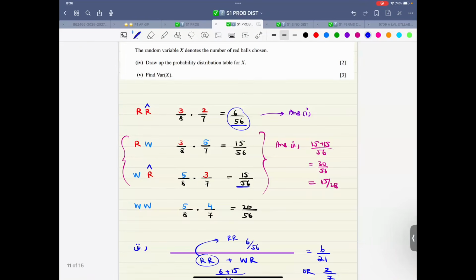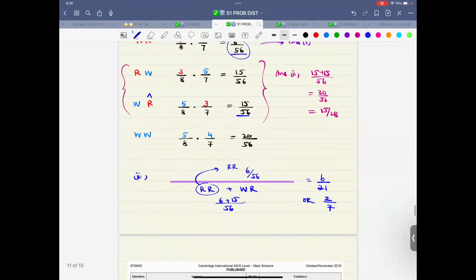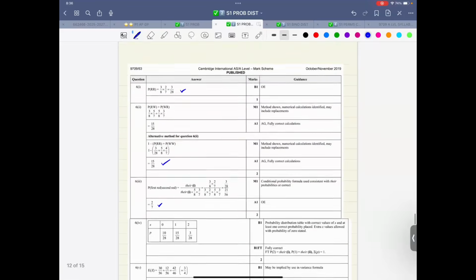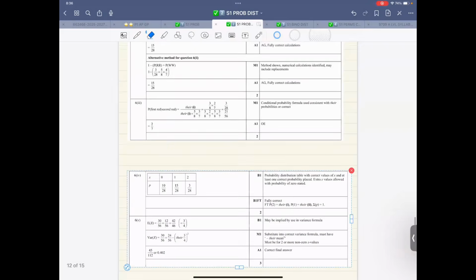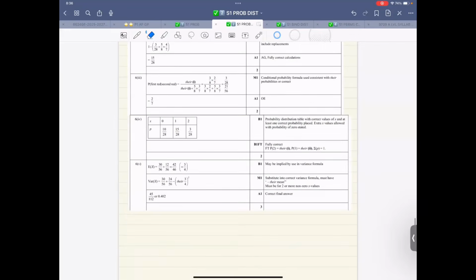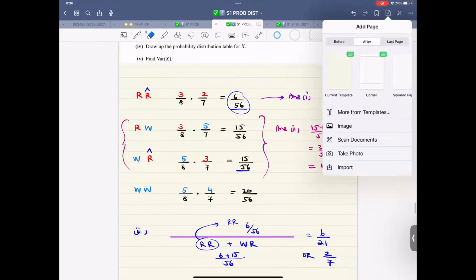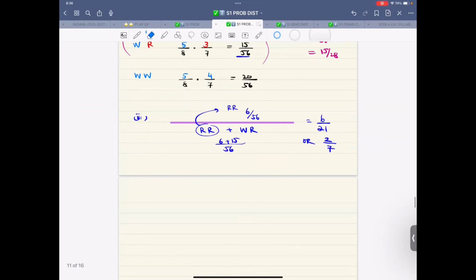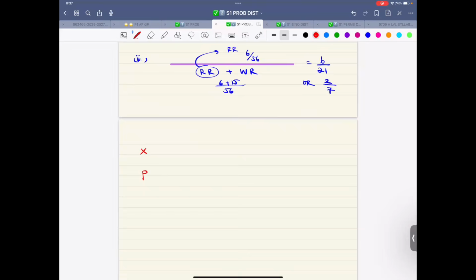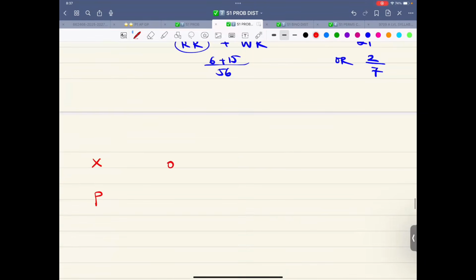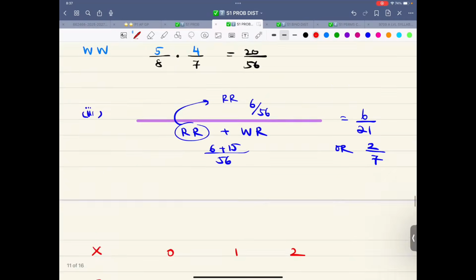The random variable x denotes the number of red balls chosen. That is simple, straightforward. Let me just... No, it would disturb the whole thing. Hold for a second. Let me add a page. So now we are talking about x. We are talking about probability. So x could be 0, x could be 1, x could be 2.